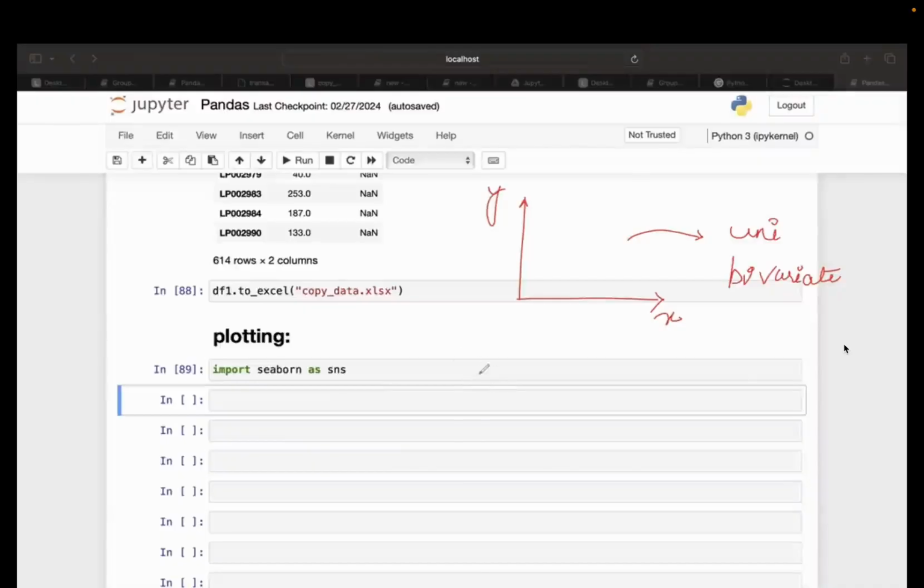So since I'm going to write here, let's say univariate, bivariate, numerical feature, categorical feature. That's why this bifurcation is very important, because each time you are going to create the graph, this univariate and the data types always come into the picture. So univariate numerical type of data, guys. If you remember, what type of graph do we create, anyone? For the univariate numerical type of data, what type of graphs do we create?